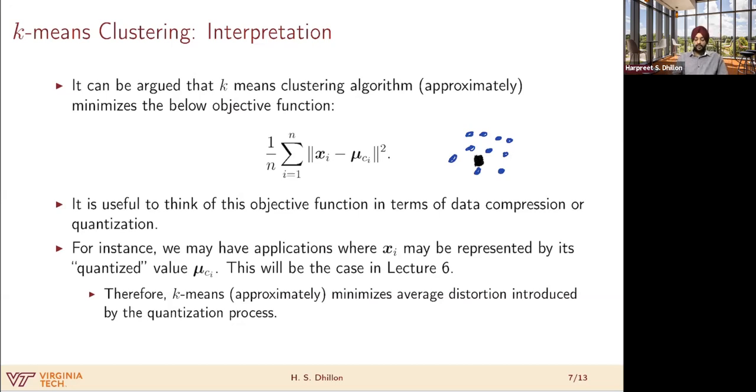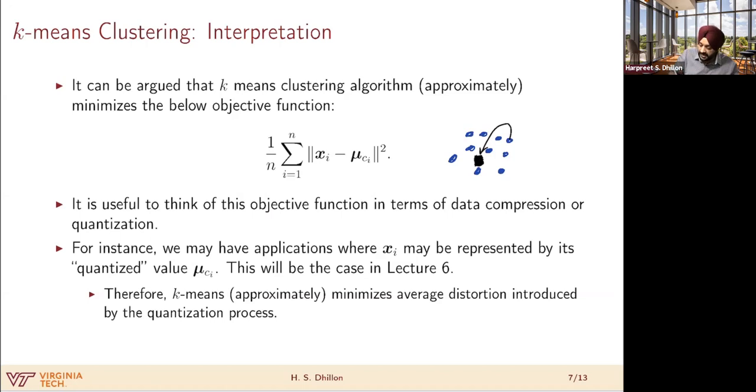What we do in these applications is we replace the value of each of these points by this cluster center value. Or in other words, we are mapping all these points onto this cluster center. So the closer these points are to the cluster center, the better our compression or quantization performance will be. And the farther these points are, the more distortion.